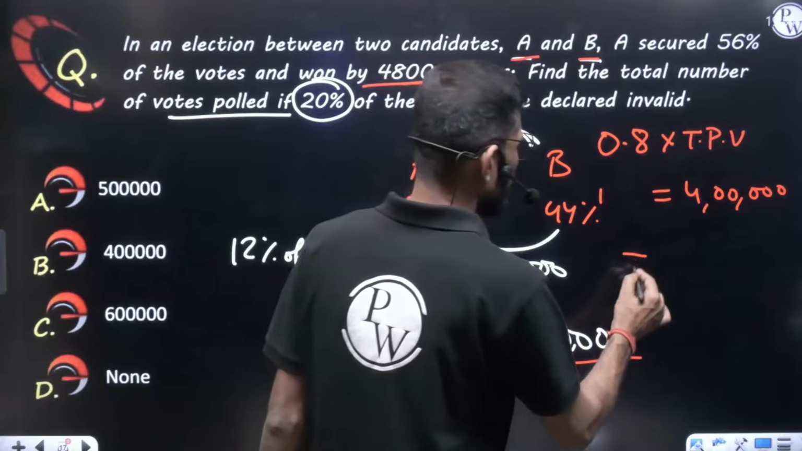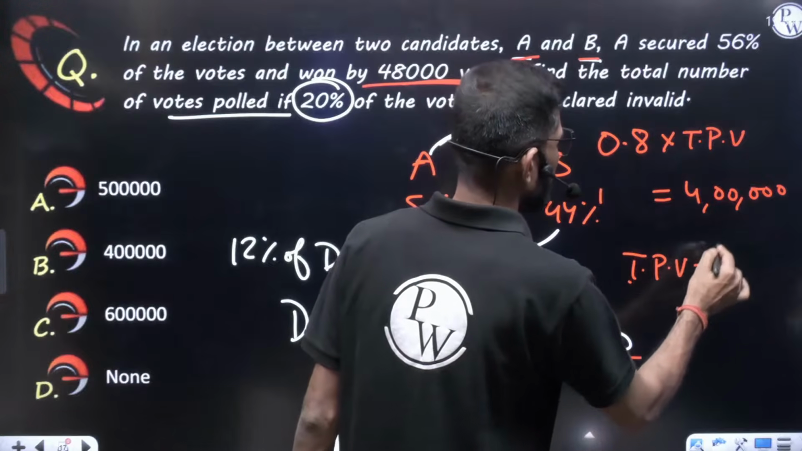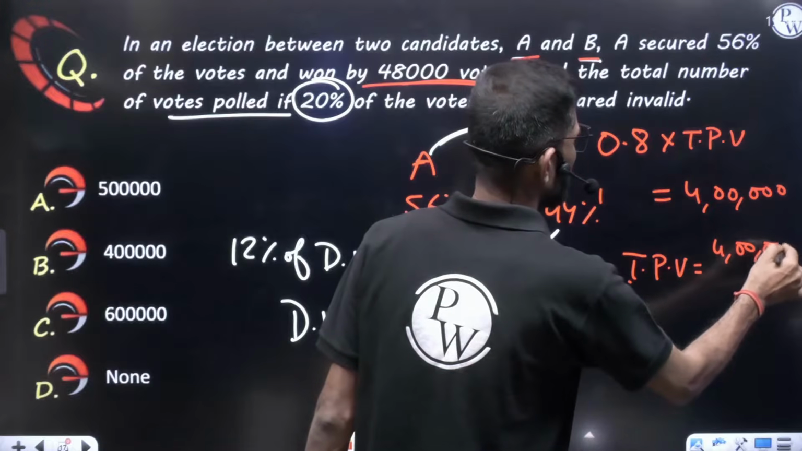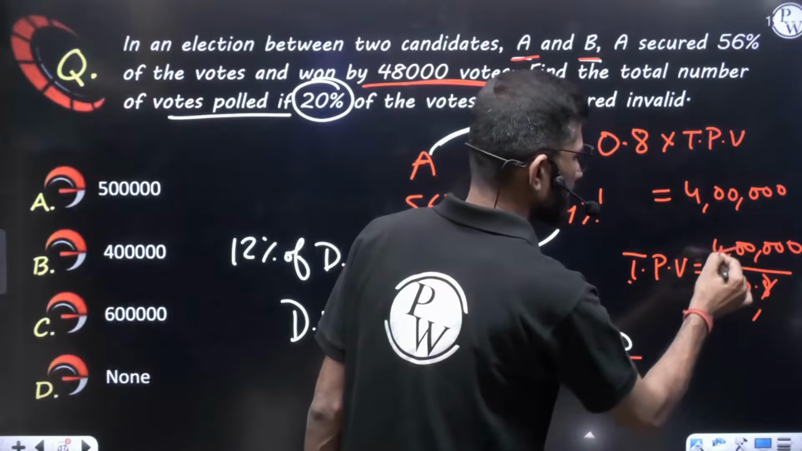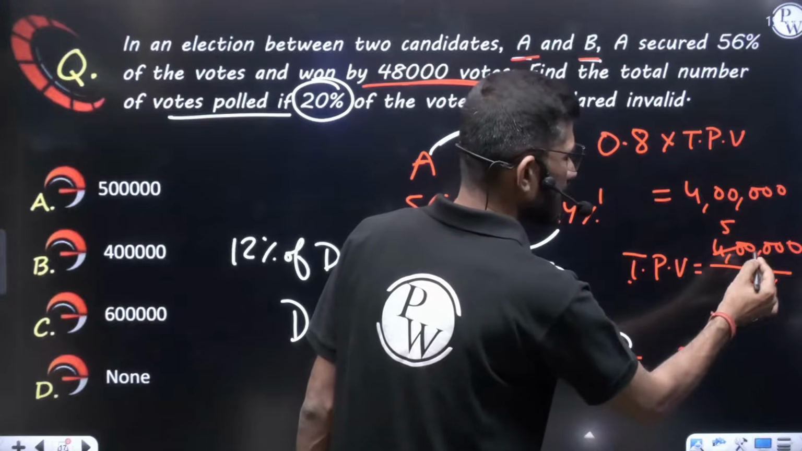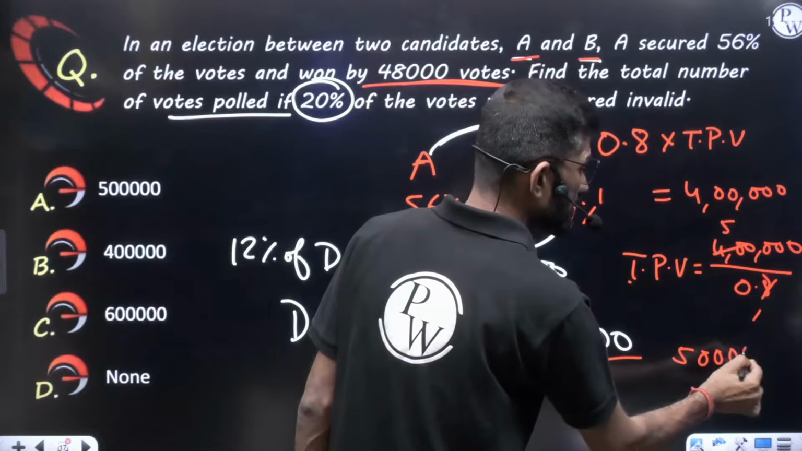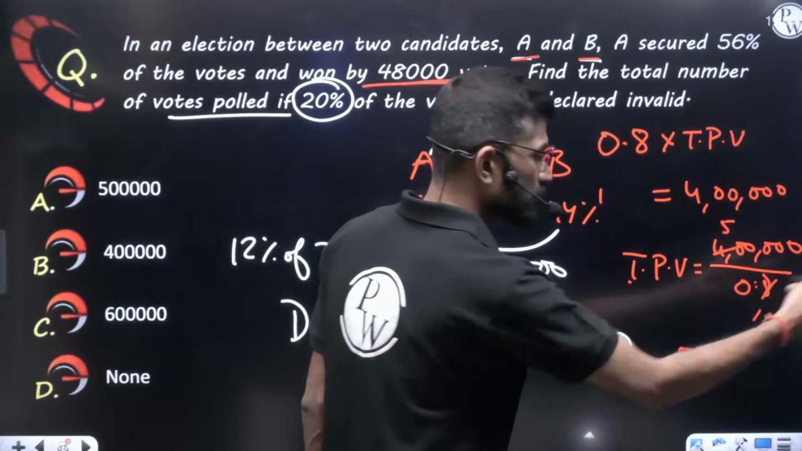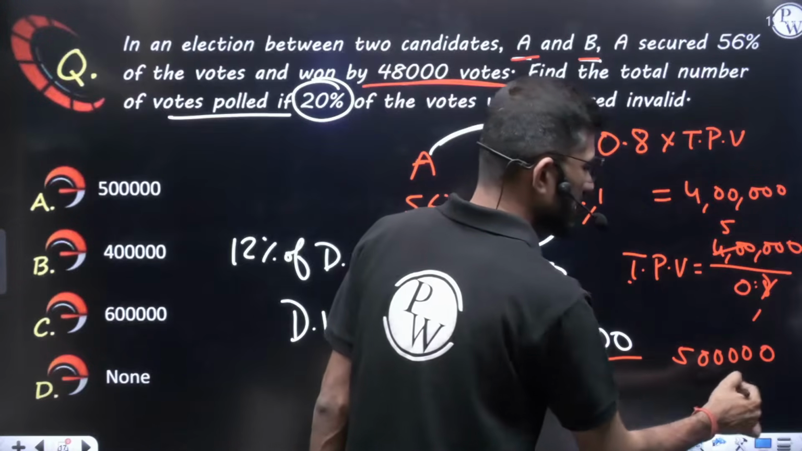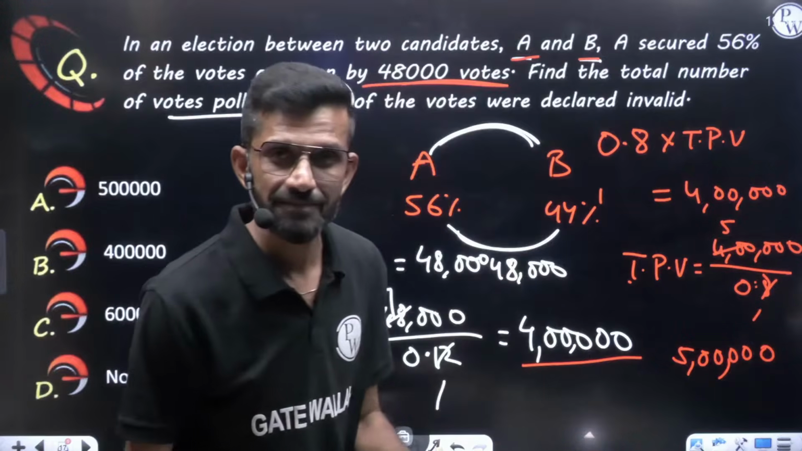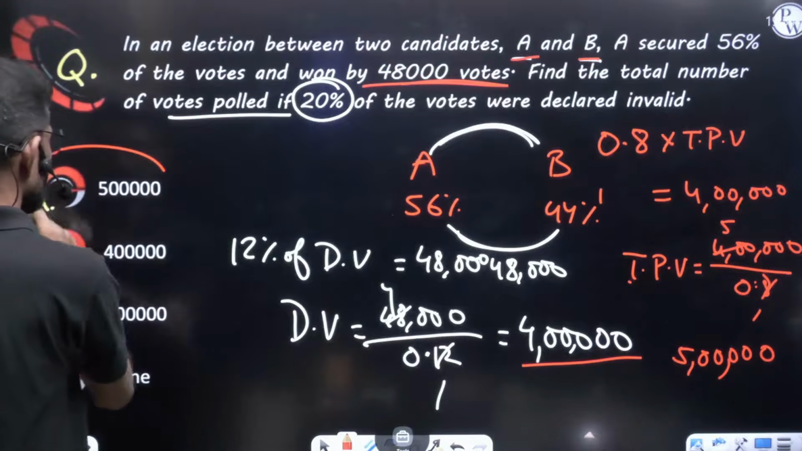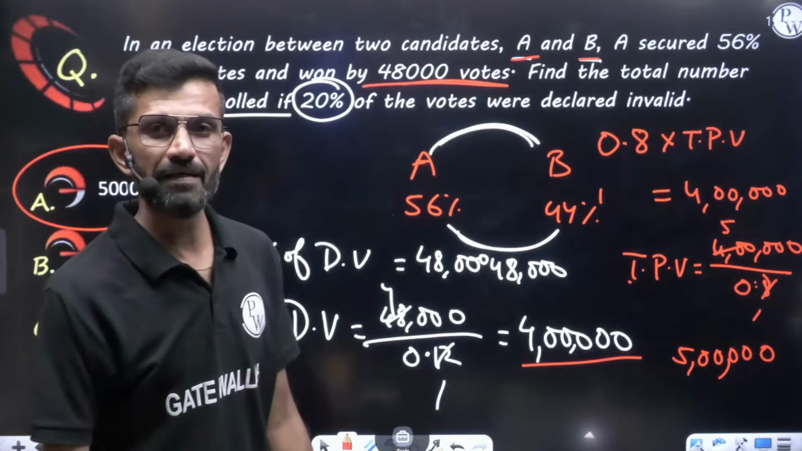So what is the total number of poll votes? It will definitely be 4 lakhs divided by 0.8. If I am not wrong, 8 ones are 8, 8 fives are 40. So 5 and here 4 zeros and one more 0. Why? Because of 0.8, you multiply numerator and denominator by 10, so one more 0. So the total poll votes were 5 lakhs. This is the answer. Am I clear?